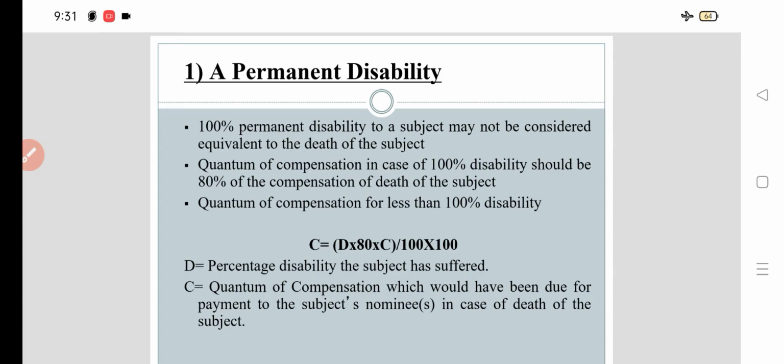D is the percentage disability the subject has suffered in case of less than 100% disability, and C is the quantum of compensation.